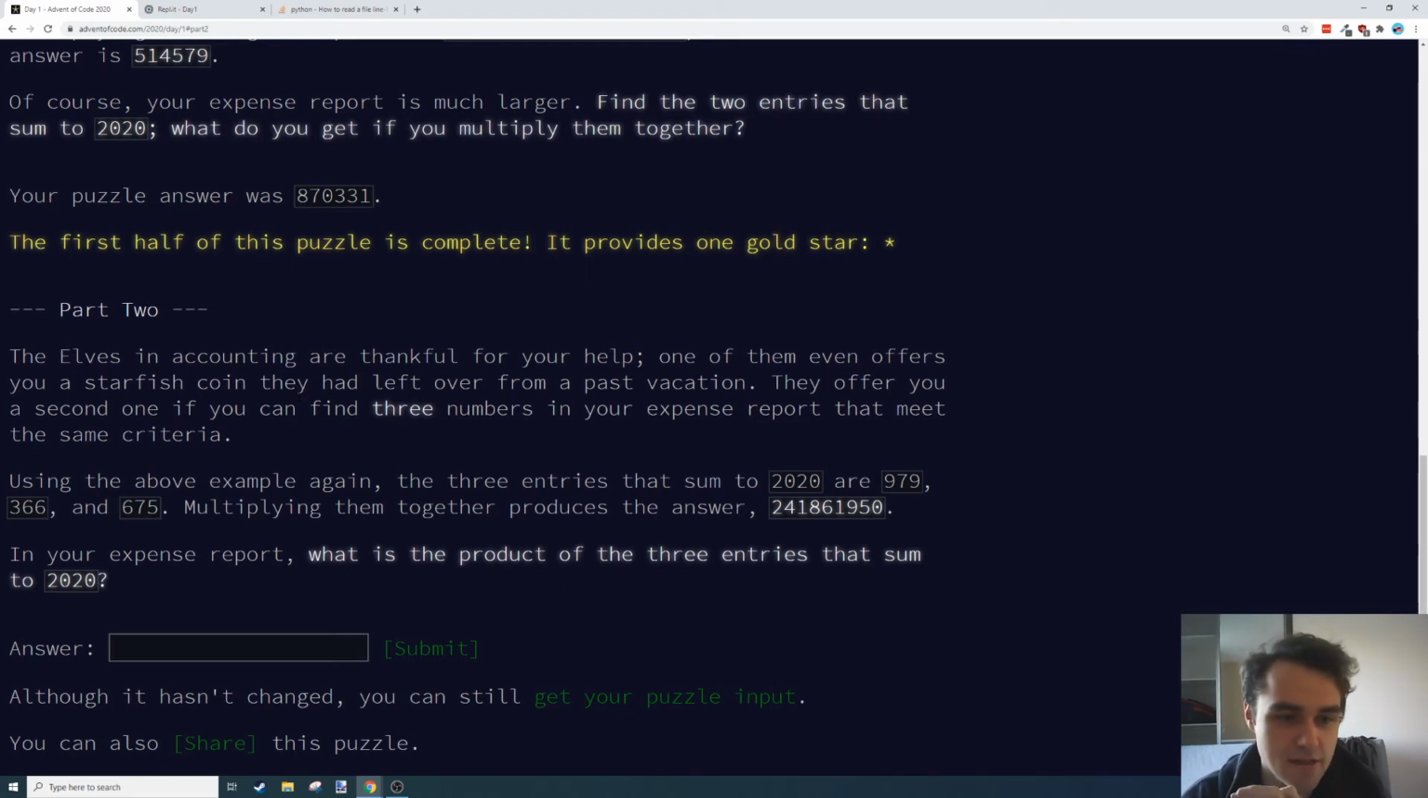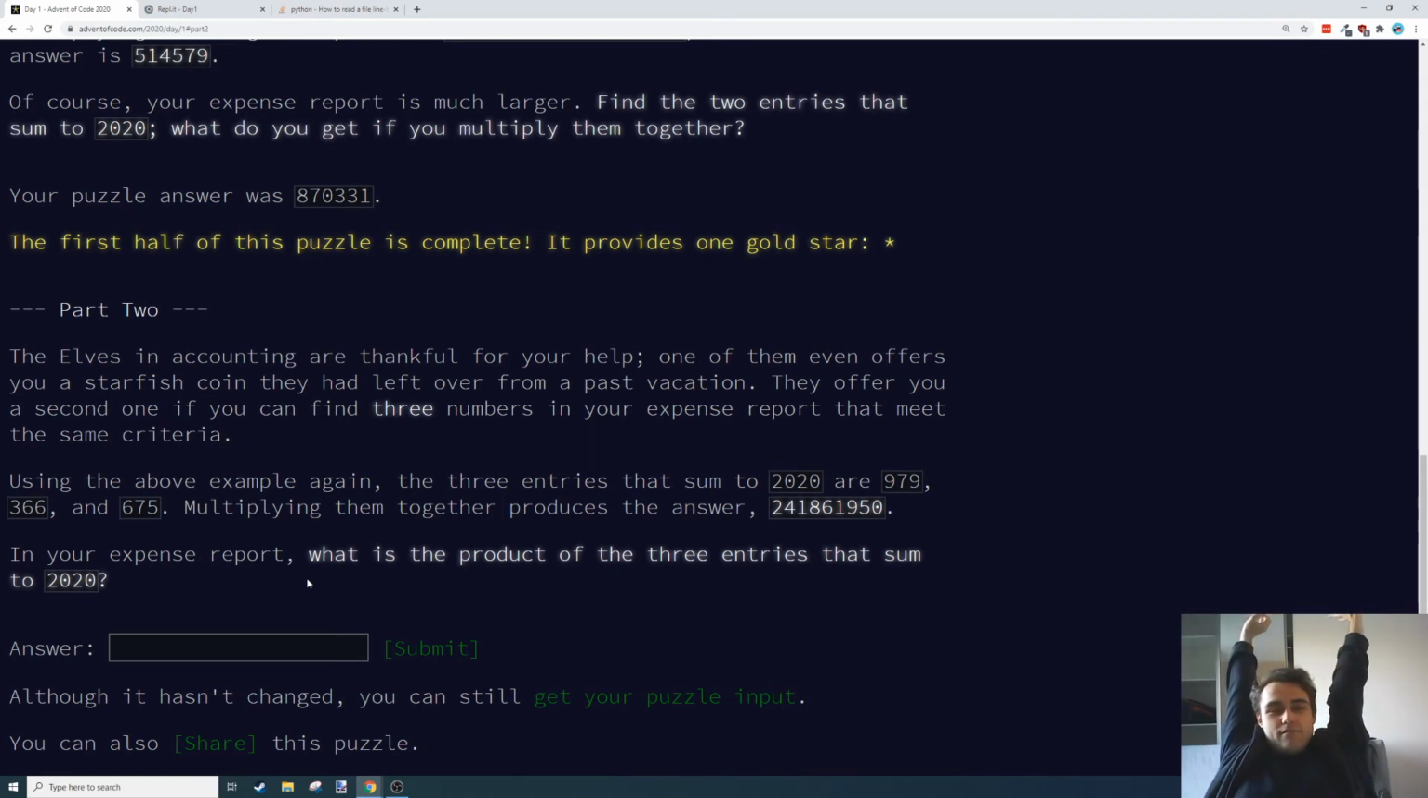So part 2: the elves in accounting are thankful for your help. One of them even offers you a starfish coin they had left over from the past vacation. Perfect, one step closer to that hotel room deposit. They offer you a second one if you can find 3 numbers in your expense report that meet the same criteria. Using the above example again, the 3 entries that sum to 2020 are 979, 366, and 675. Multiplying them together produces a much bigger number that I'm not going to try to read.